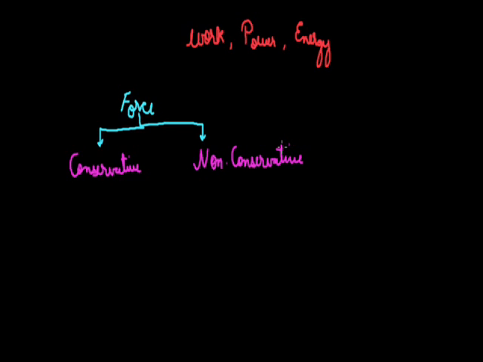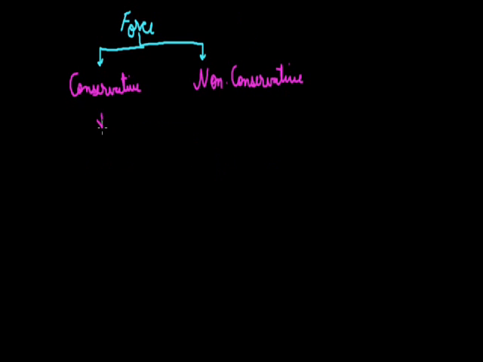Starting with conservative forces. Conservative forces are the forces for which the work done in displacing a particle from one point to another is independent of the path followed. We say that work is done when there is a displacement.